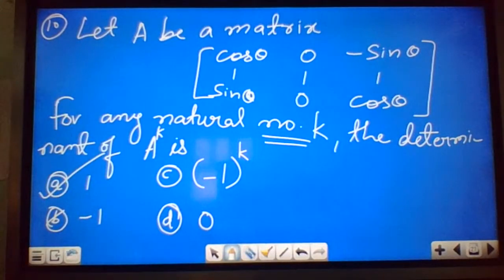So again the answer is option A, which is 1. The determinant of A power k is independent of theta.